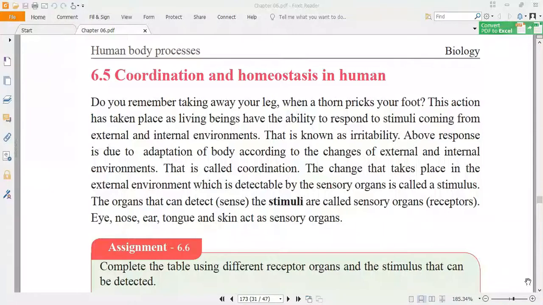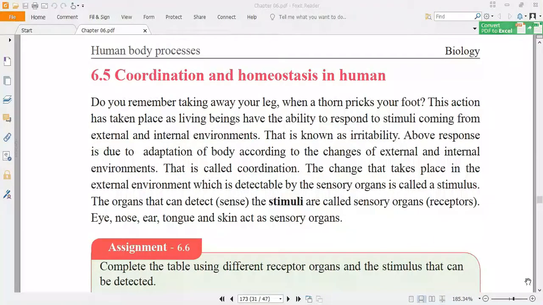And stimulus, what do you mean by stimulus? It may be the change. The stimulus means the change that takes place in the internal environment, that means inside our body, or the changes that take place in the external environment. Examples in the external environment are light, sound, vibration. The changes in the internal environment are hunger, thirst, sleepiness. So these are known as stimulus.